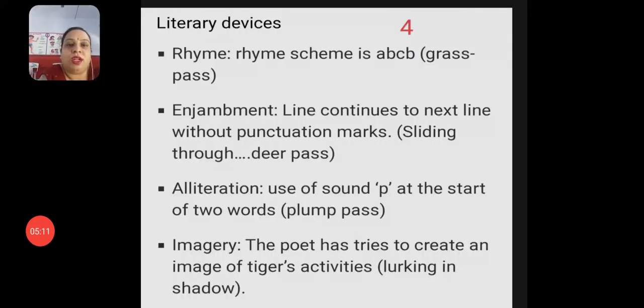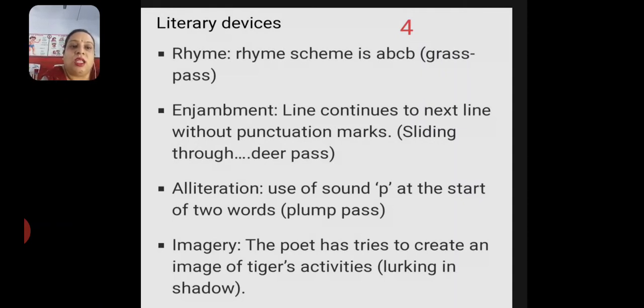Let's see the literary devices or poetic devices in stanza number 2. Number 1 is rhyme scheme, and the rhyme scheme is the same in the entire poem, that is ABCB. Number 2 is enjambment. Line continues to the next line without any punctuation mark.